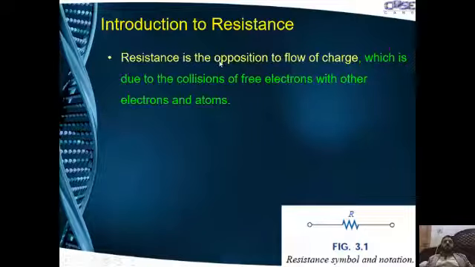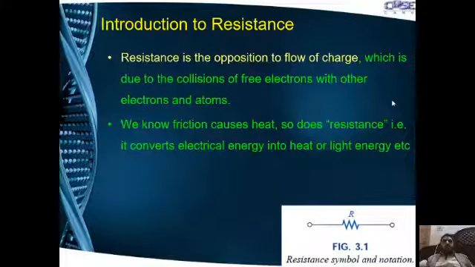So for every material, there is a specific resistivity which determines the resistance of that material. That resistivity determines how electrons conduct through a specific conductor.